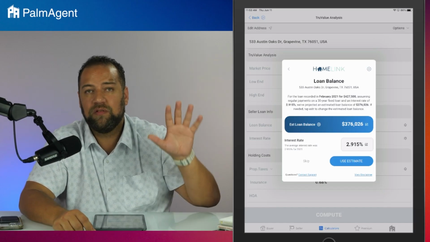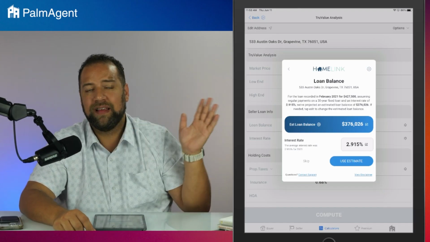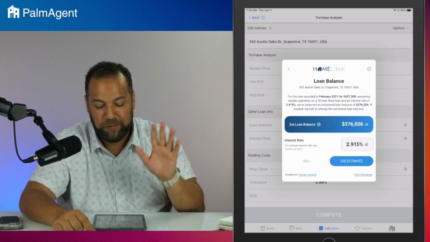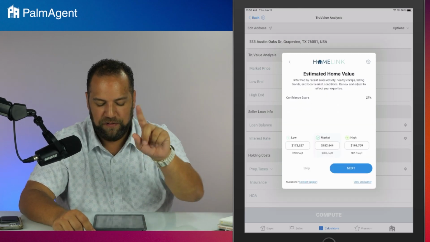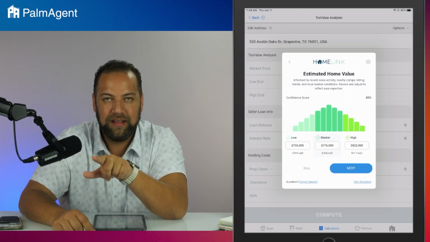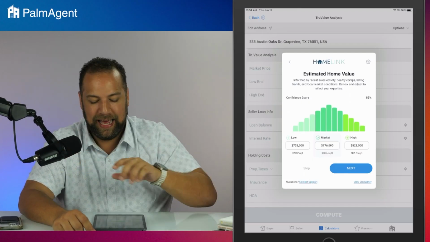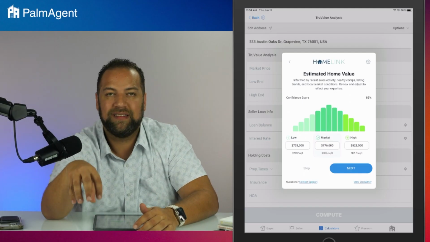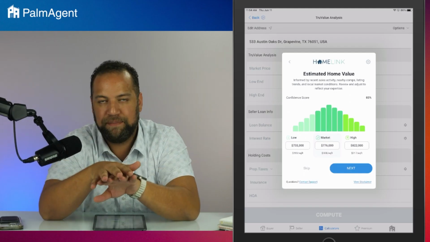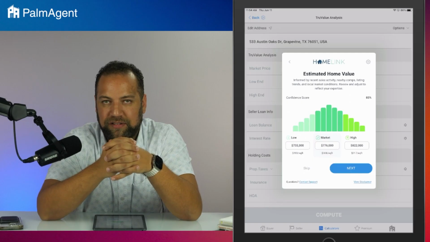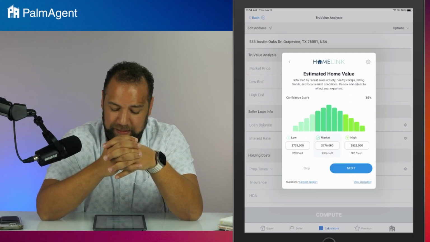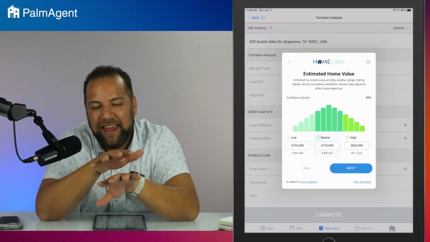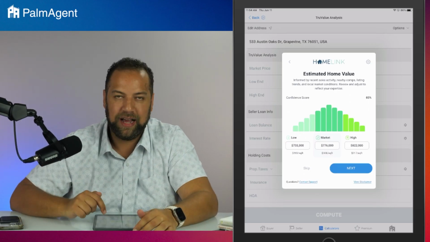And those 2 pieces, really awesome. Taxes, loan balance, we've done that for a long time. The next 2 screens, though, take this calculator to the next level. First, we're going to give you the 3 prices: the low end, the market, the high end. We've got those detailed out. And this confidence score that shows on the screen is actually showing you how much overlap there is between the different data providers that we're buying this data from. There's 7 different data providers, and we cross-reference those against each other, and how much overlap there is, that's actually the confidence score.